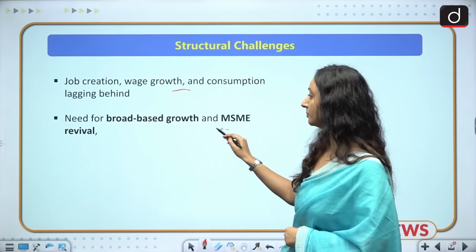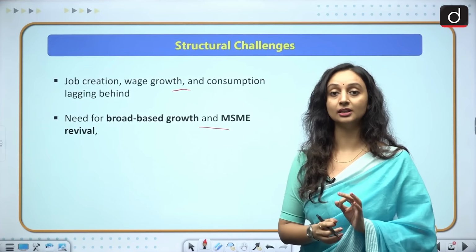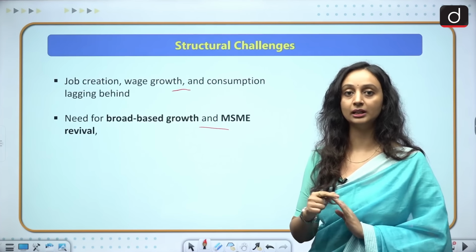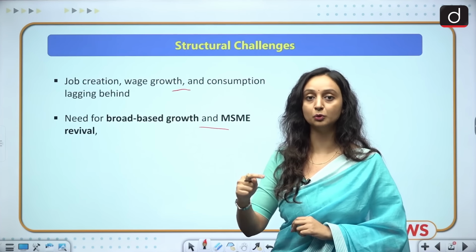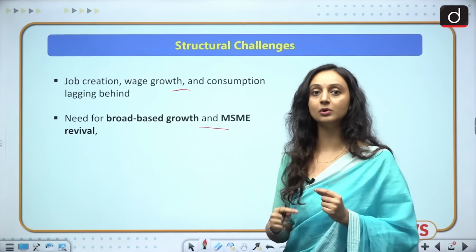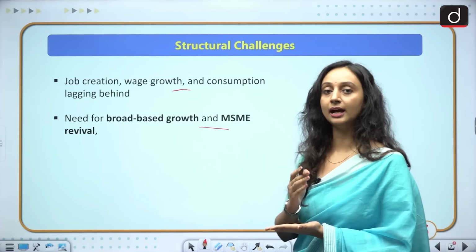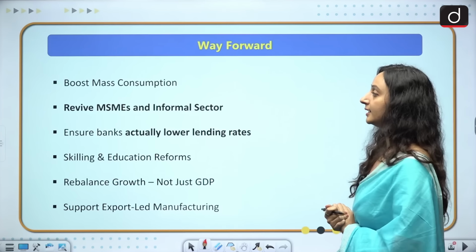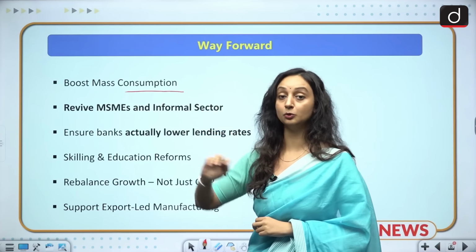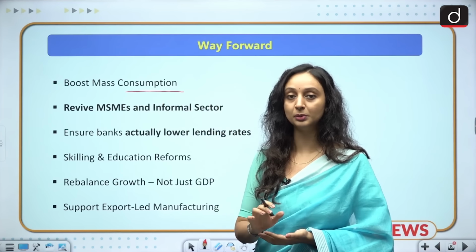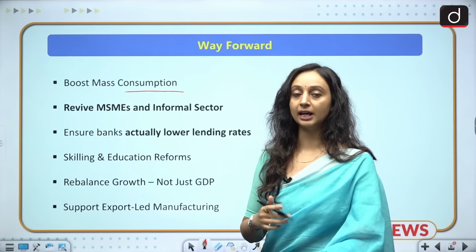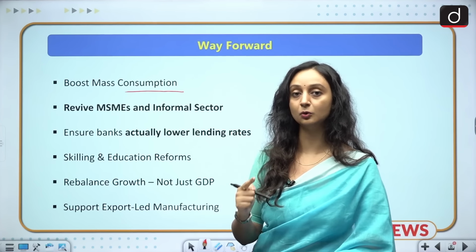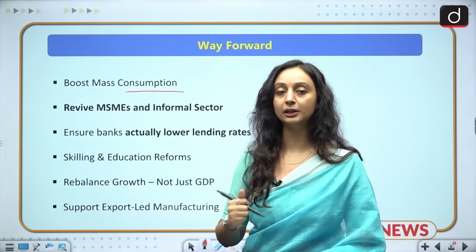There is a need for broad-based growth and MSME revival. As I mentioned, MSME is one of the largest employers in the country, and MSME is still badly hit. So we need to be sure that the MSME sector improves its performance, the gig workers improve their performance, and people actually have real disposable income in their hands. So the way forward is that we need to boost mass consumption. We do not need money only in the hands of a few people in the economy because the GDP is going to rise when a few sectors perform well. That is not a problem, but the growth needs to be inclusive and people need to have money in their hands.